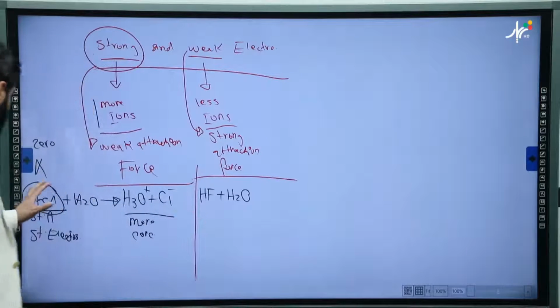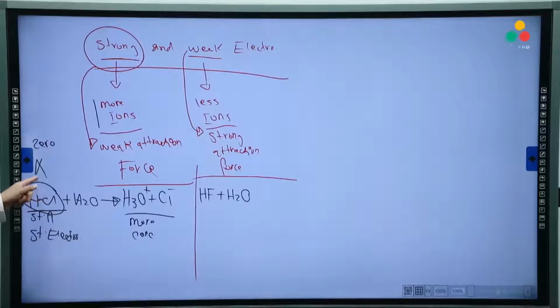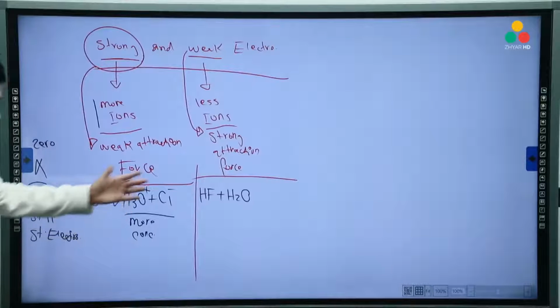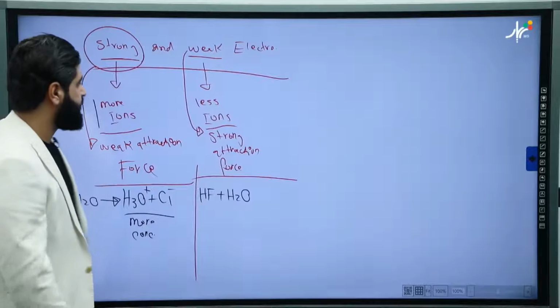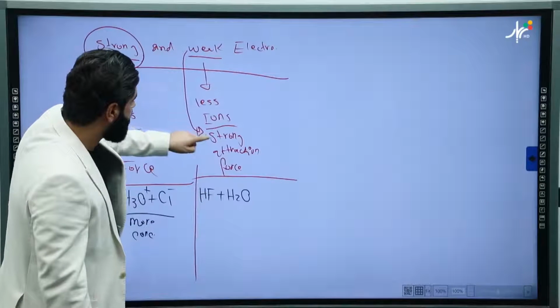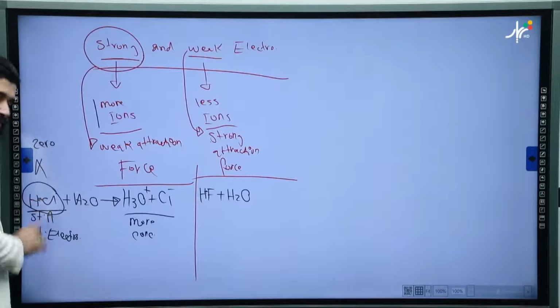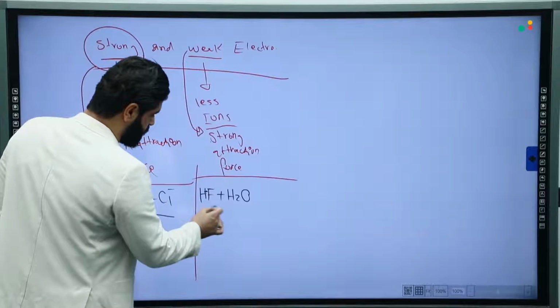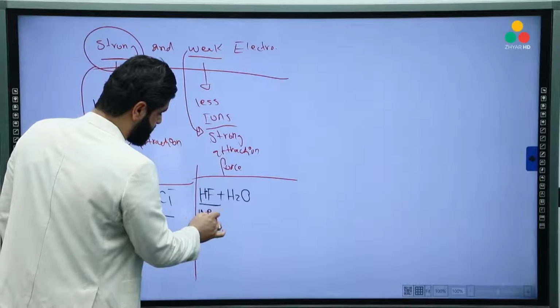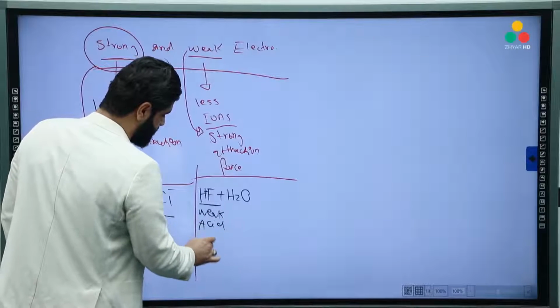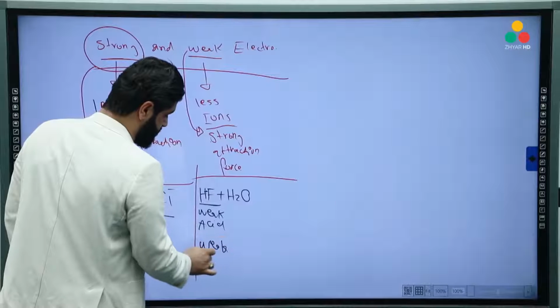First of all, the molecules of the strong electrolyte disappear, so there will be zero amount of molecule. Only cation and anion in a large quantity. But for a weak electrolyte, we have a strong attraction force between H and F. But here the attraction force is very weak. So here is strong, look, it's weak acid. It's a weak electrolyte.